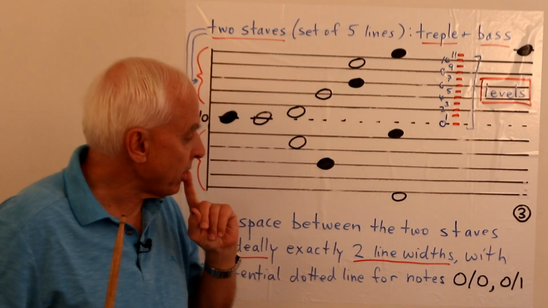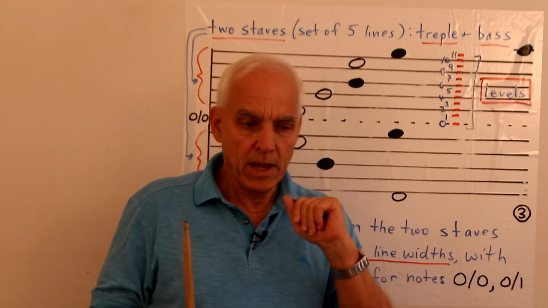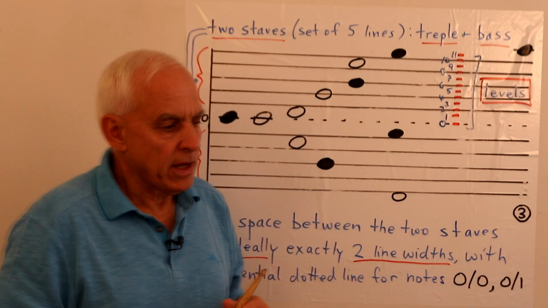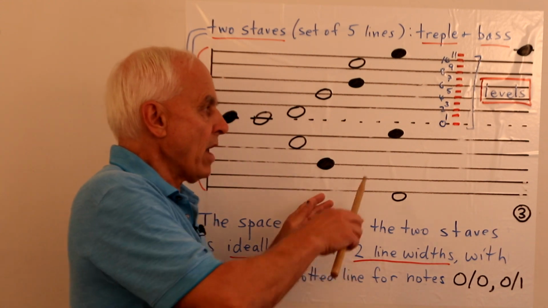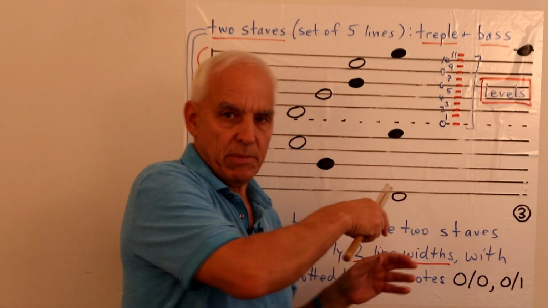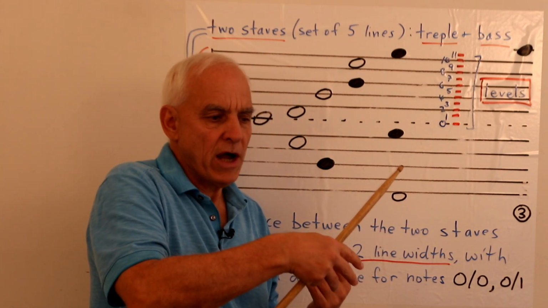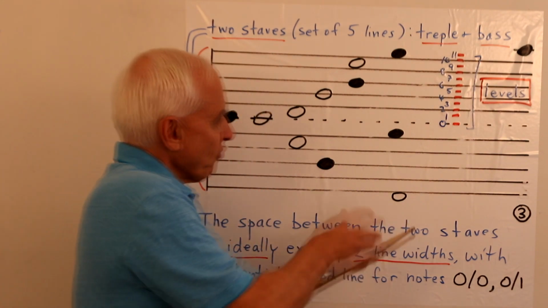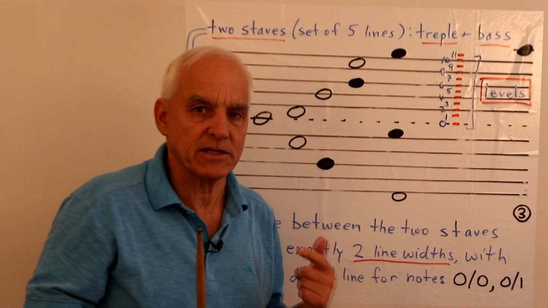Now, the reason why we do not usually see this kind of thing in a piano score is because in many cases, the left hand playing in the bass clef will want to play some notes which actually belong to the treble clef, but the composer wants to write those notes in the lower half so that it's clear that the left hand is playing them.